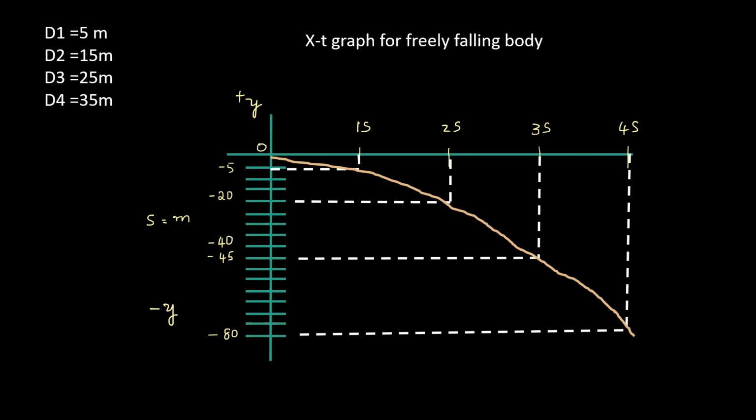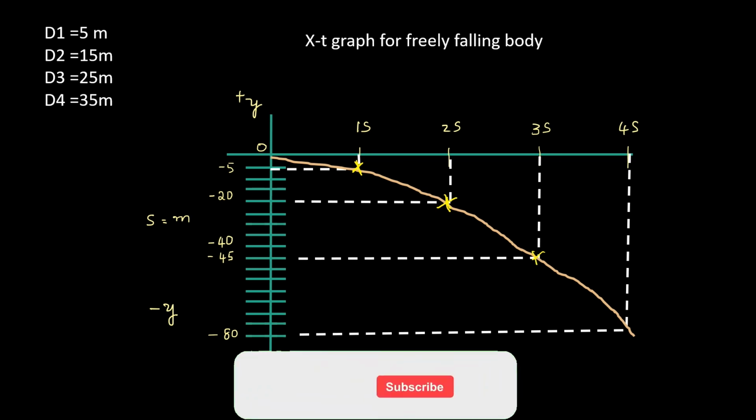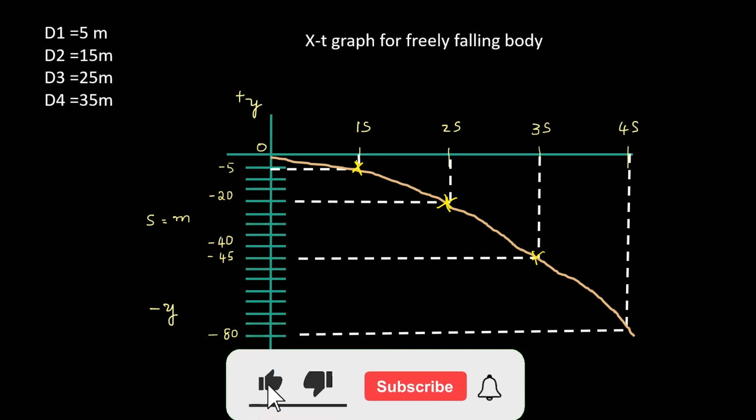The total displacement for the first second is 5 meters. At the end of the second second, it is 15 plus 5 equal to 20 meters. Total distance travelled for the first 3 seconds is equal to 20 plus 25 equal to 45 meters. The total distance travelled for all the 4 seconds together is equal to 80 meters.